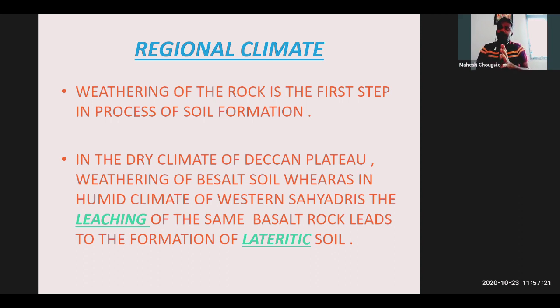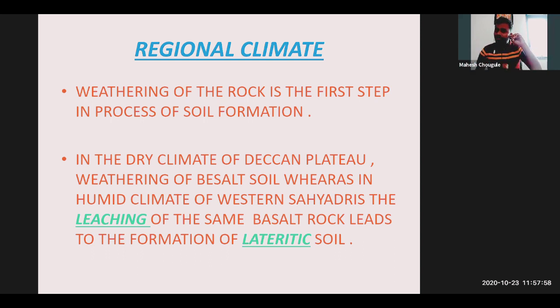I told you that if the rock is the same in different regions, but the climatic conditions are different, the weathering is different, there you can get a different soil. Do you understand? It means if you have a similar rock in different regions, but the climatic conditions are different.